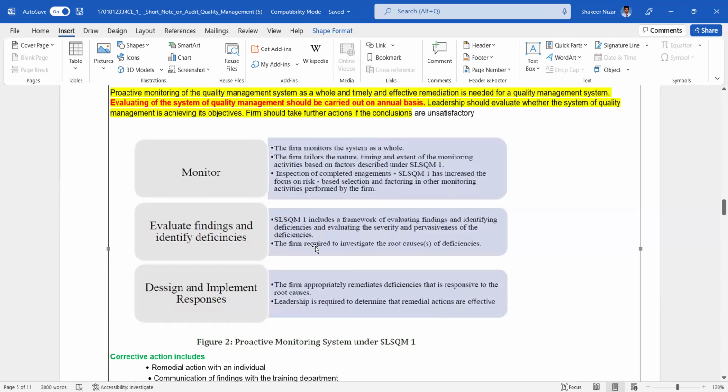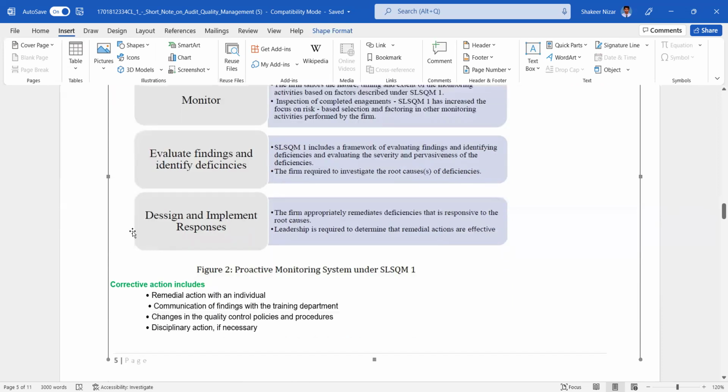The firm is required to investigate the root cause of such deficiencies. What are the issues for which such deficiencies arise? Design and implement responses. The firm appropriately remediates deficiencies in a way that is responsive to the root cause. Leadership is required to determine whether the remedial actions are effective.